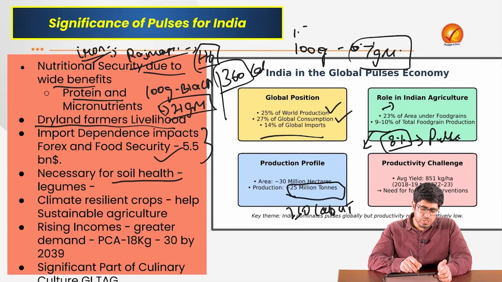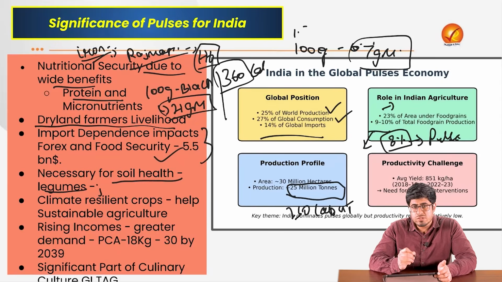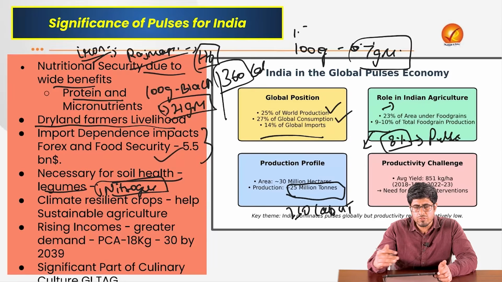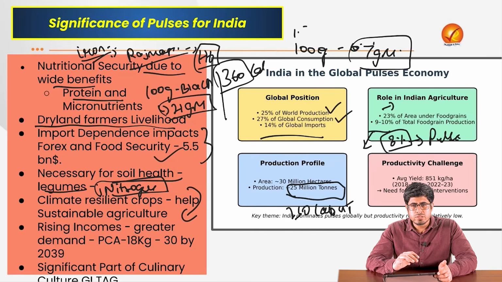And also from the ecological benefits, we naturally know that pulses are leguminous crops. That means they have in their root nodules nitrogen fixing bacteria that enhance the soil productivity. So if after pulses we are growing any other crops, we are bound to have better productivity out of our soil also. So from ecological benefits also, pulses make a lot of sense. Thus it is promoting sustainable agriculture also. It is a climate resilient crop because it does not emit as much methane as the rice crop would. So it is a sustainable agricultural practice to grow more and more pulses in place of other food grains, for example rice and wheat.